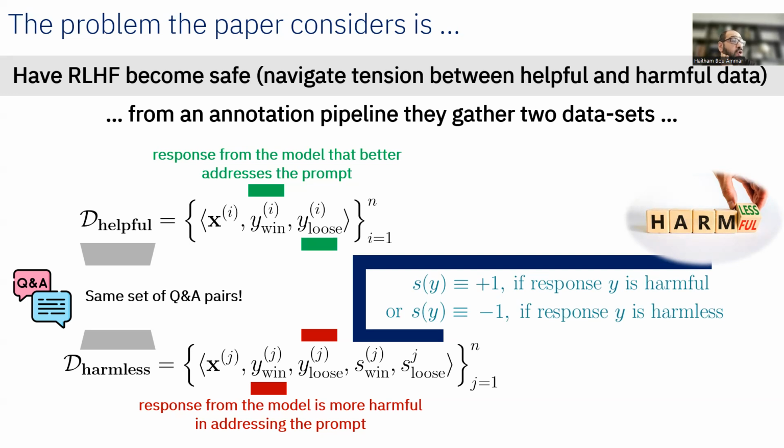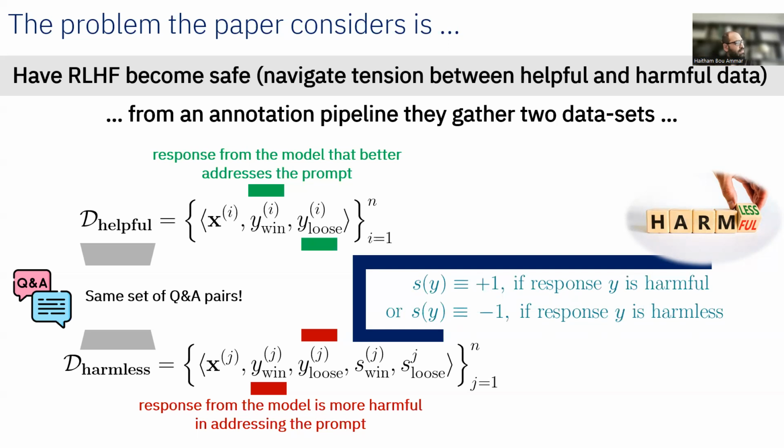So this is like a binary value that's telling us, if the response y is harmful, I'm going to set s of y to be +1. If the response is harmless, I'm going to set it to be -1. So in other words, if the response is not safe, it is +1. If the response is safe, it is -1.